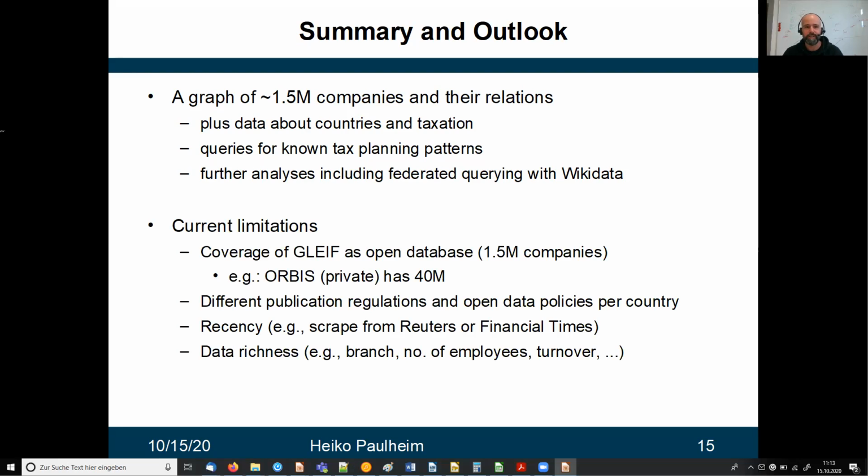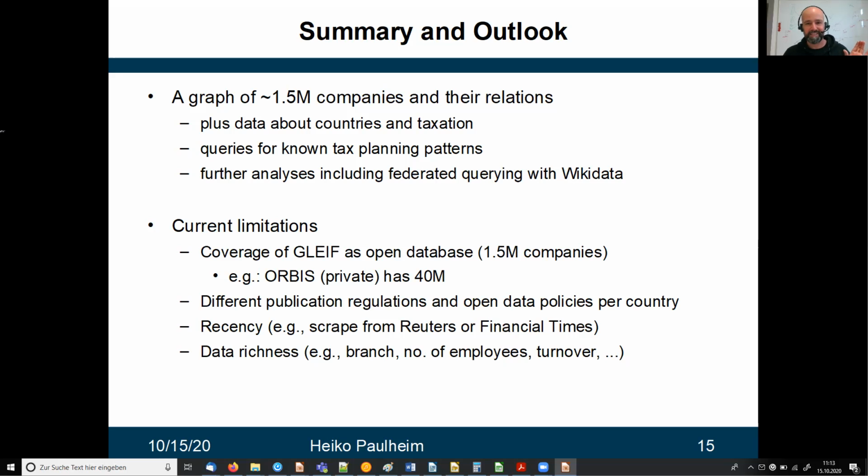So current limitations of this is, first of all, the coverage of GLEIF itself. So it's one of the largest open databases with company data. They have roughly 1.5 million companies. But still, if we step away from open data, there are other databases which are substantially larger, like Orbis, for example, has around 40 million companies in it. So you can see that the coverage of that data set can still be improved.